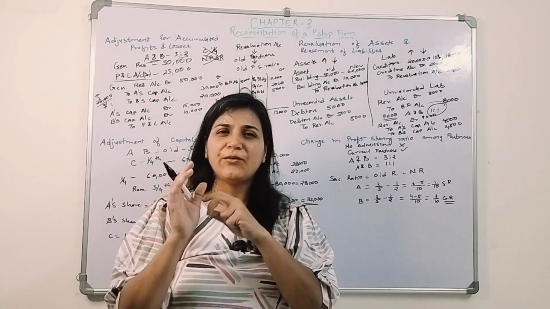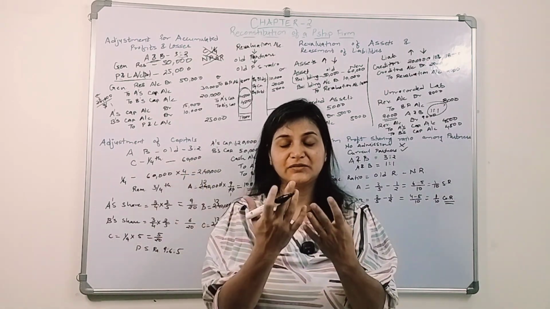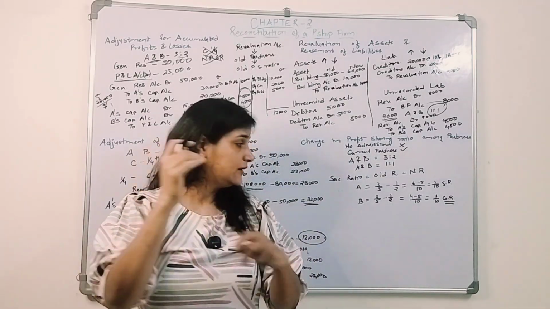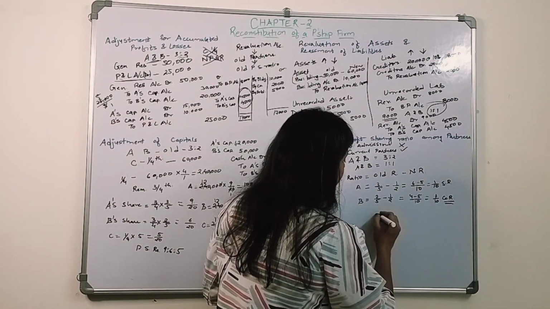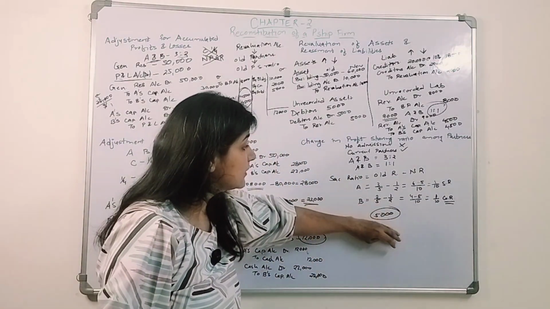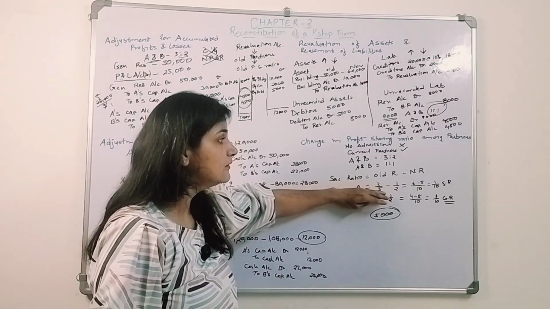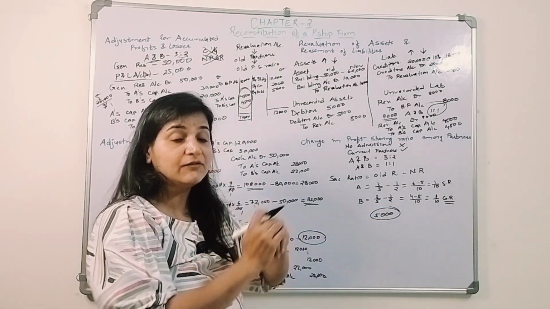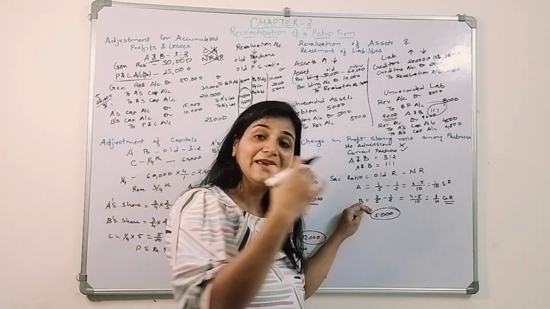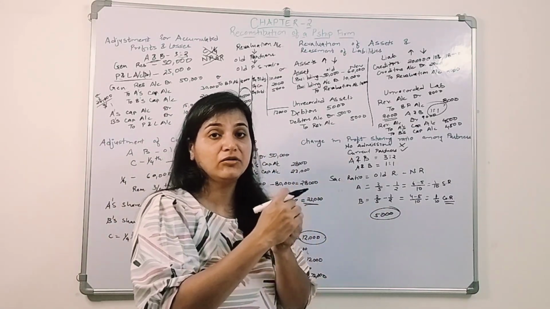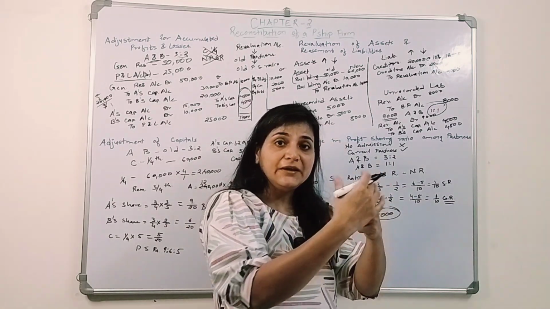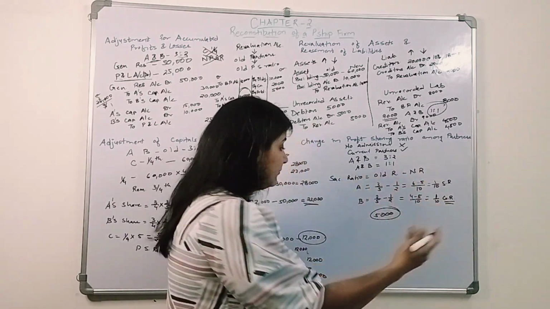So they determine the value of goodwill. We discussed how to calculate the goodwill. Similarly, they calculated the goodwill and reached an amount, let's say 5,000. Now A is sacrificing, so this 5,000 will be transferred to A's capital account, and B is gaining, so B needs to pay that amount. He is gaining profit, so B's capital account will be debited.